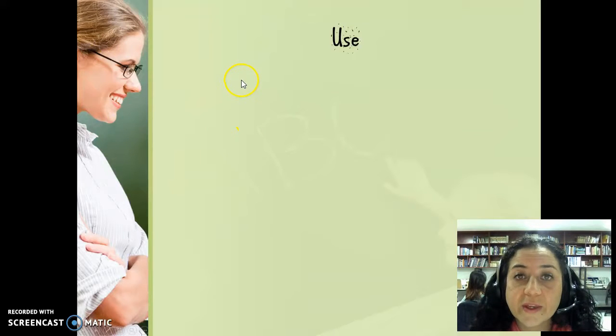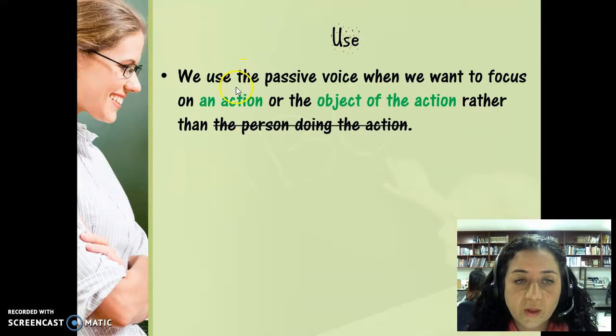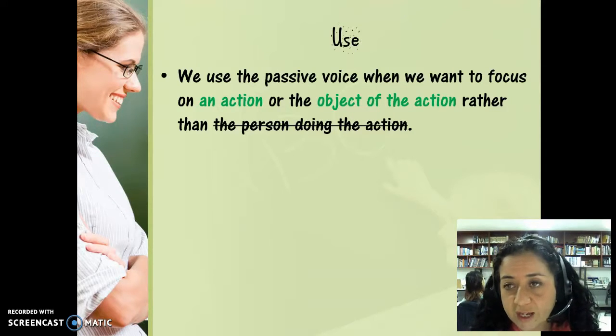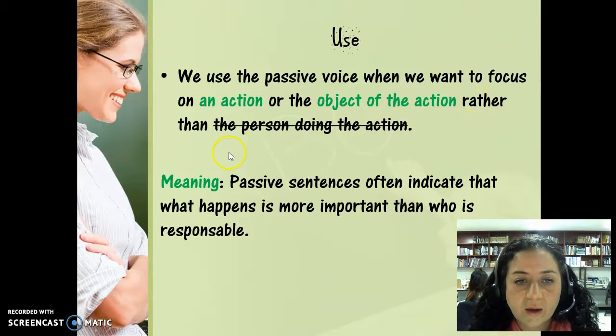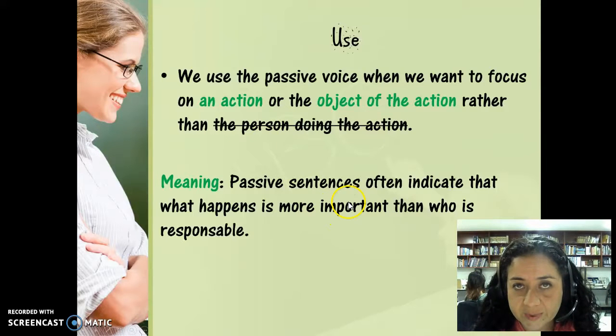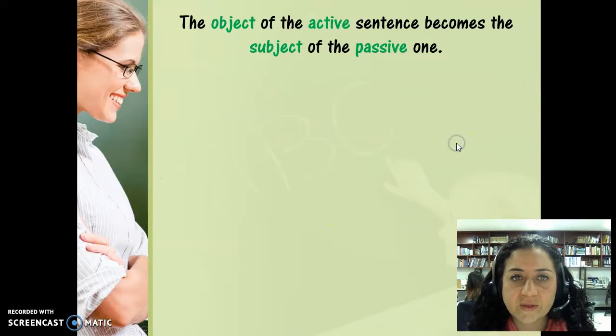Let's talk a little bit about the use. We use the passive voice when we want to focus on an action or the object of the action, rather than the person doing the action. So see how we highlight in green the action and the object of the action. What does this mean? Well, that means that passive sentences often indicate that what happens is more important than who is responsible for what happened. Let's see some examples of that.